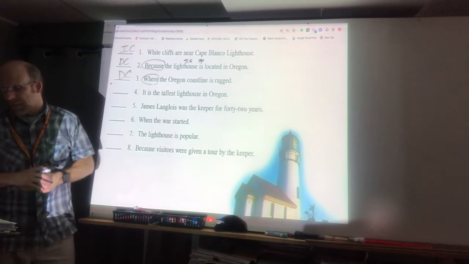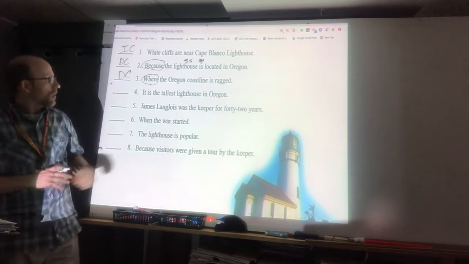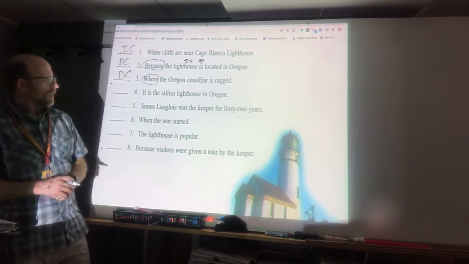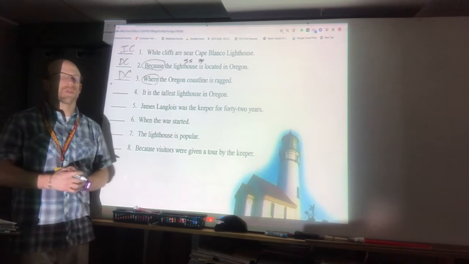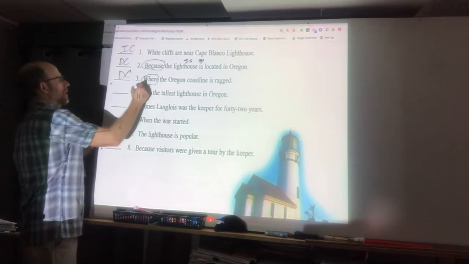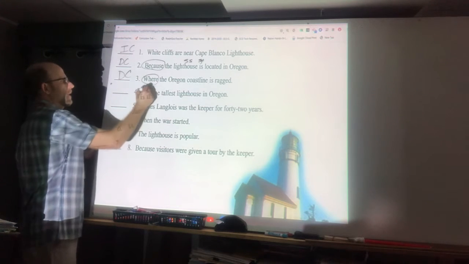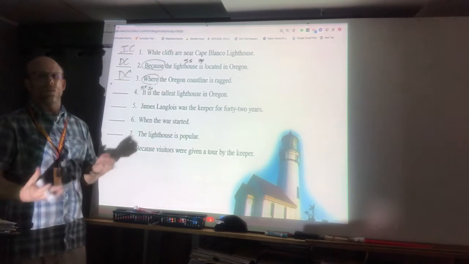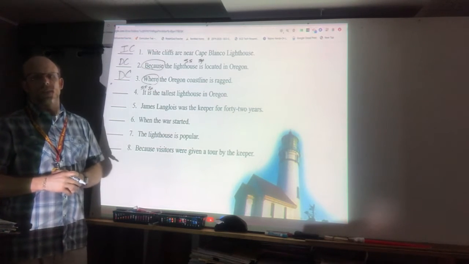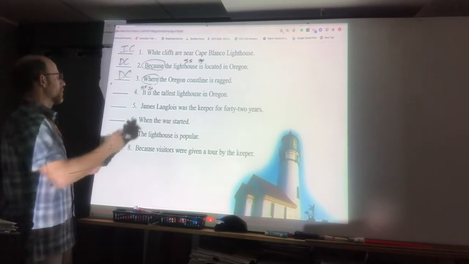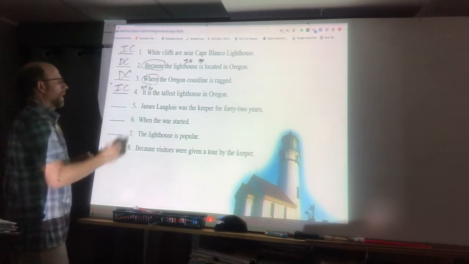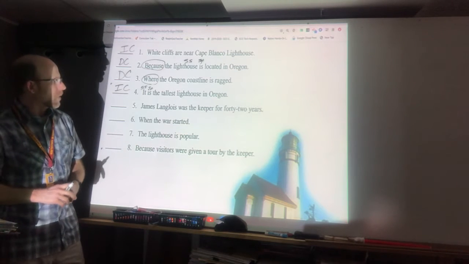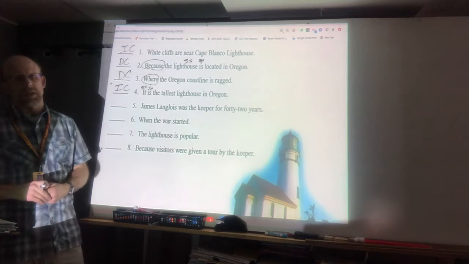All right, the next one. It is the tallest lighthouse in Oregon. That sounds okay. Check for a subject. It. Okay, so check for a predicate. Is. And it all flows and it all makes sense. It isn't missing any phrases to make the clause make sense, so it is good. Independent clause. Okay. Number 5, James Langlois was the keeper for 42 years.